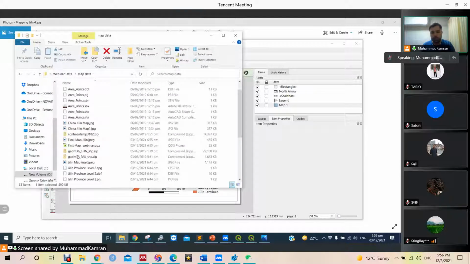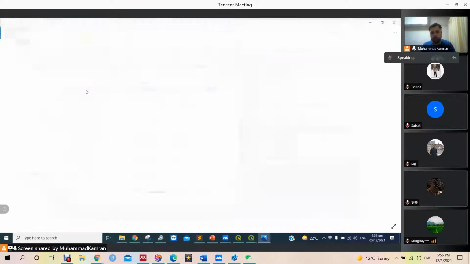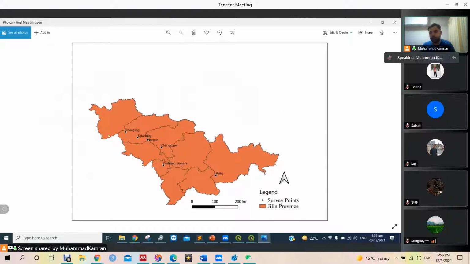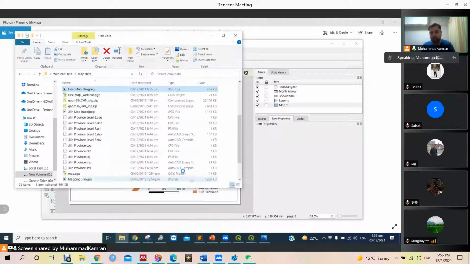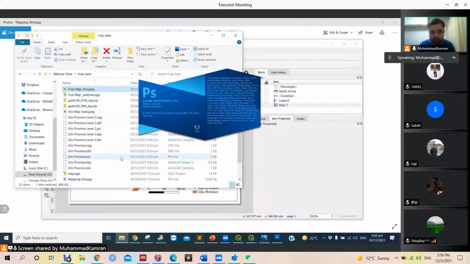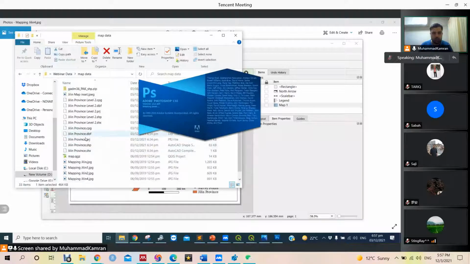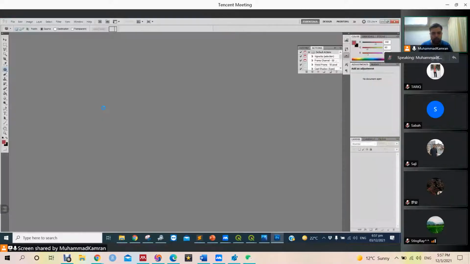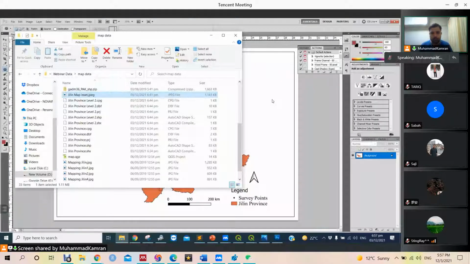So what we just exported is this map, and next we can open it in Photoshop, or some people use Paint, but I am going to use Photoshop to get our work done. Actually our two maps are ready. Just paste the insert map over it.